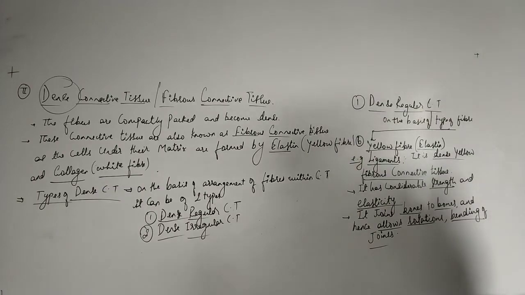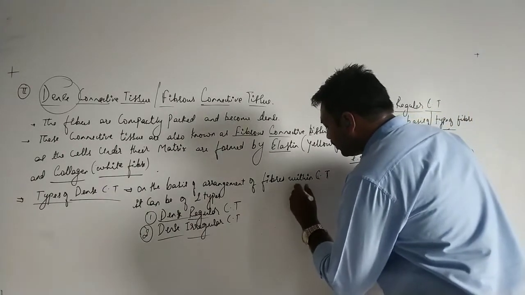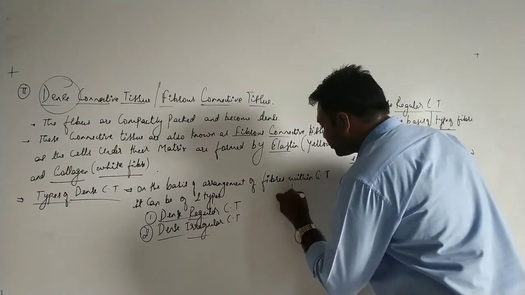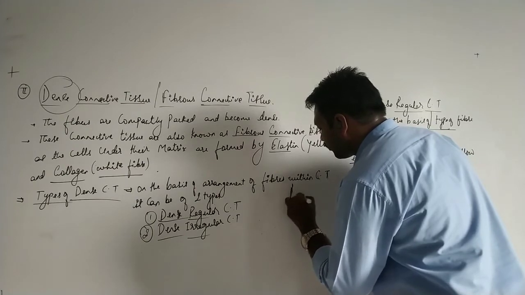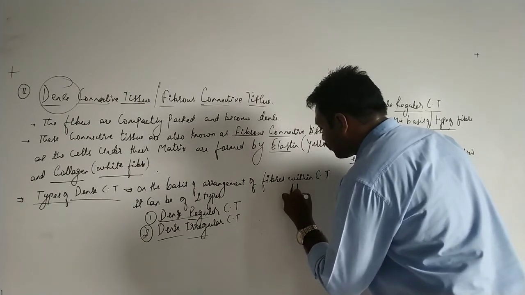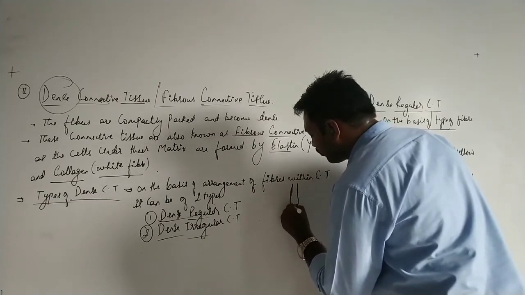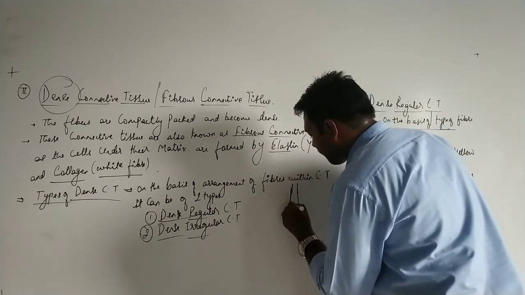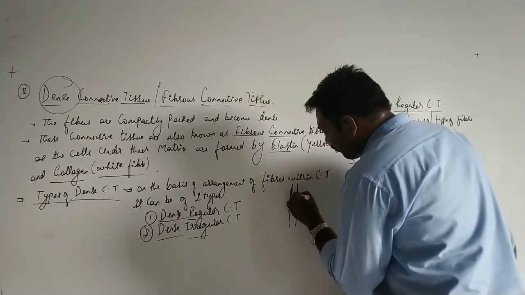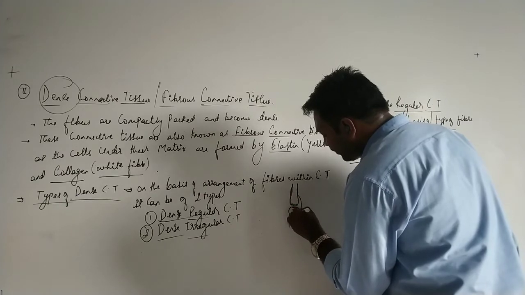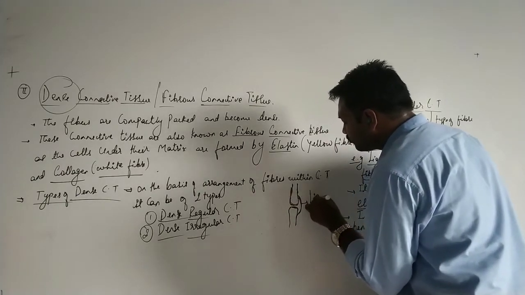Now here, when we talk of the bone, generally the bones are like this. Suppose this is the structure of a bone. From this bone to bone there is an attachment, and this attachment is with the help of ligaments.